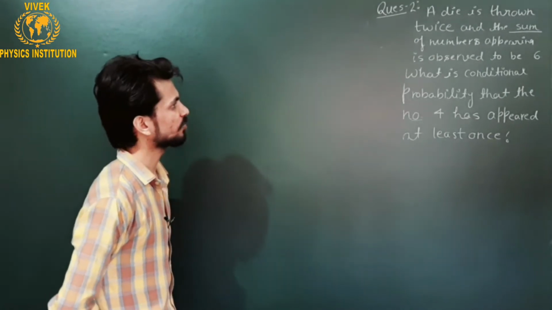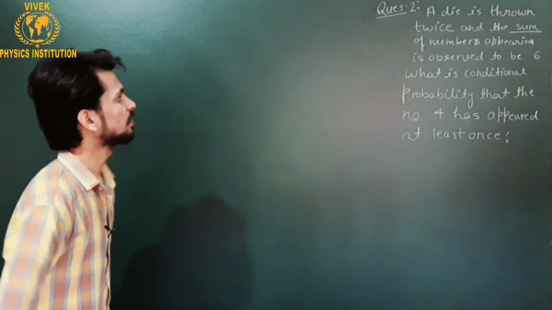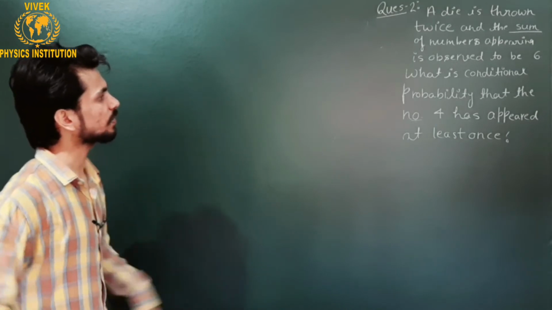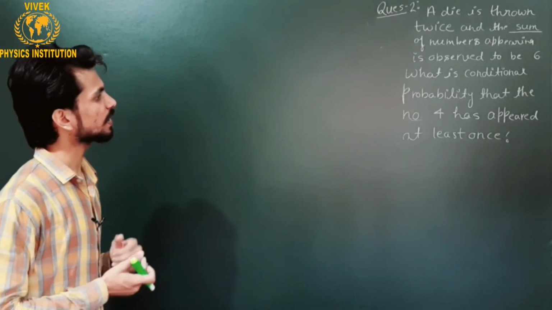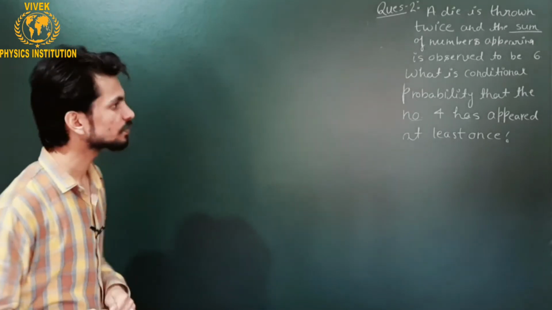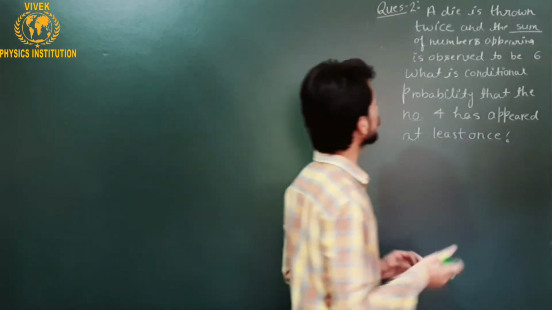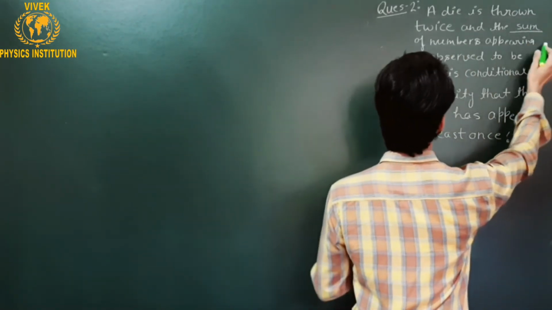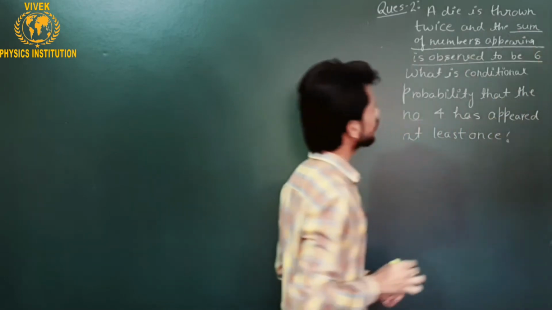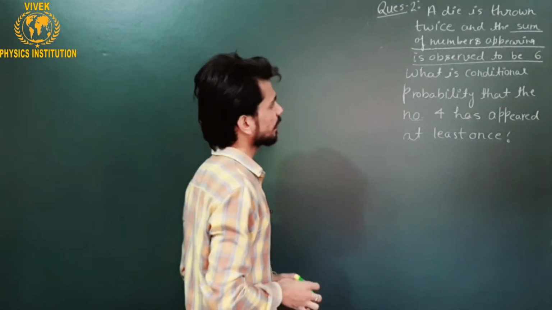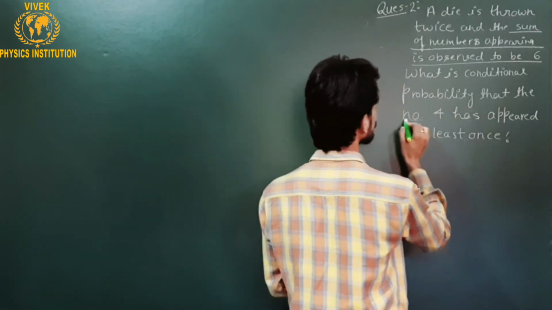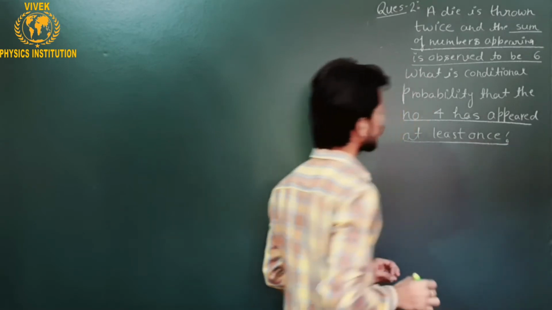Let us figure out question number 2. Question number 2 is: a die is thrown twice and the sum of numbers appearing is observed to be 6. What is the conditional probability that the number 4 has appeared at least once? Again, in this question, the sum of numbers appeared being 6 is given to us. It means that this is predefined, or this has already happened. And the probability that the number 4 has appeared at least once is the event whose probability we have to find.